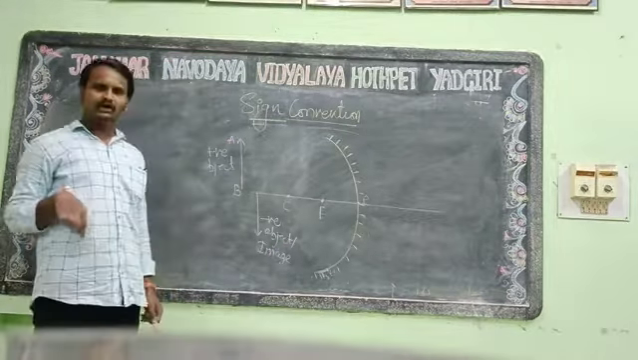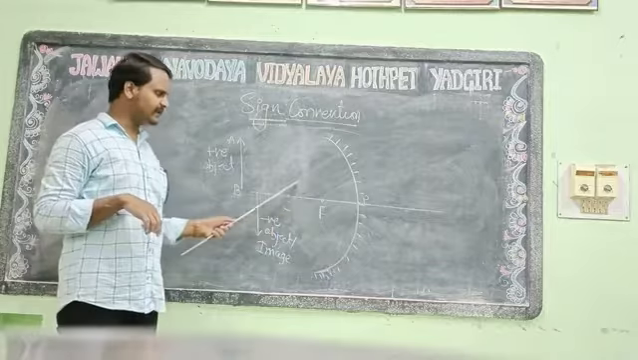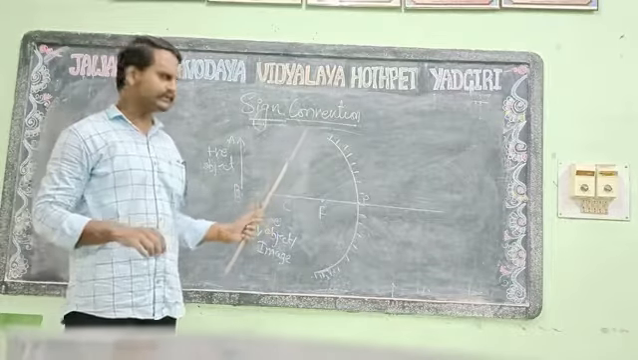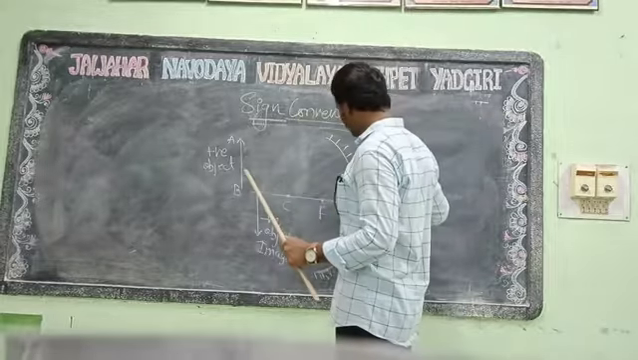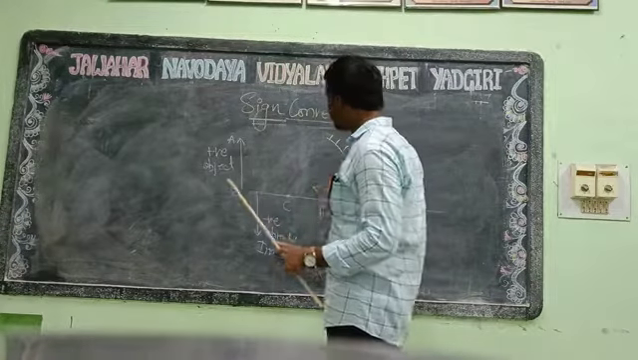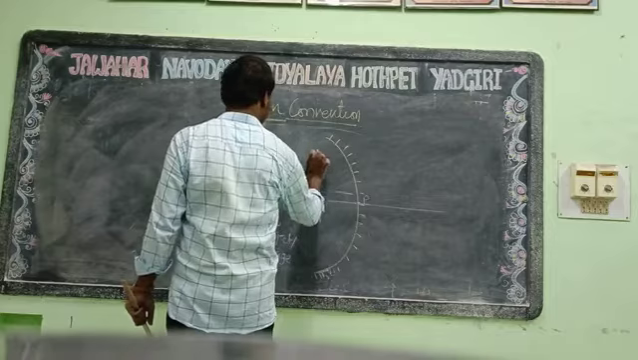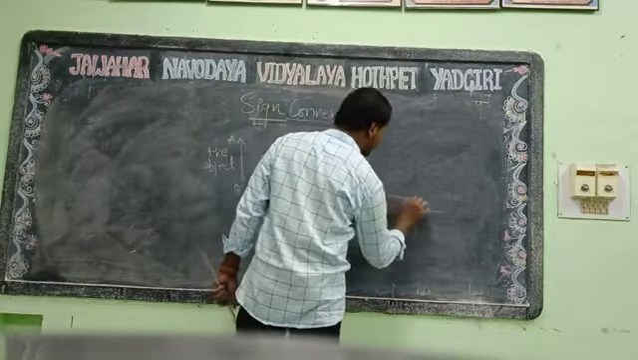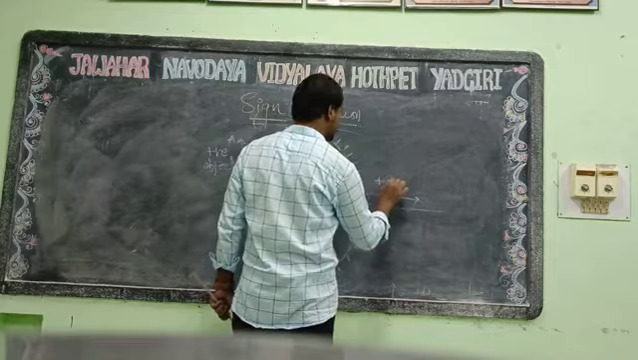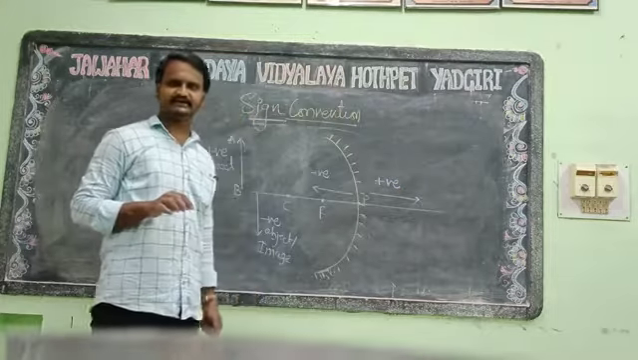Okay, now if you are going from the pole to the left side, it will be considered as negative. And the distance from the pole to the right side will be considered as positive.